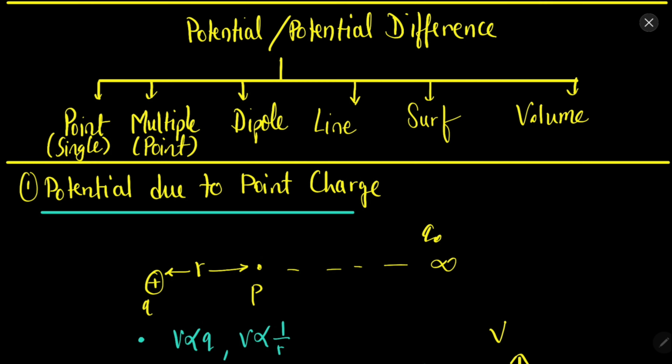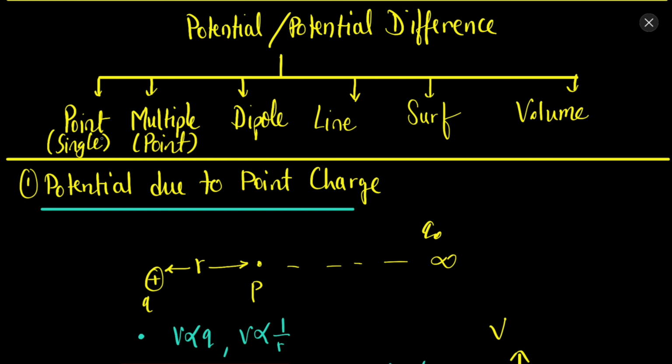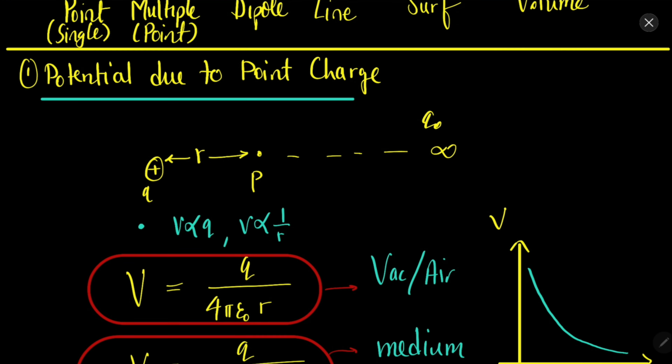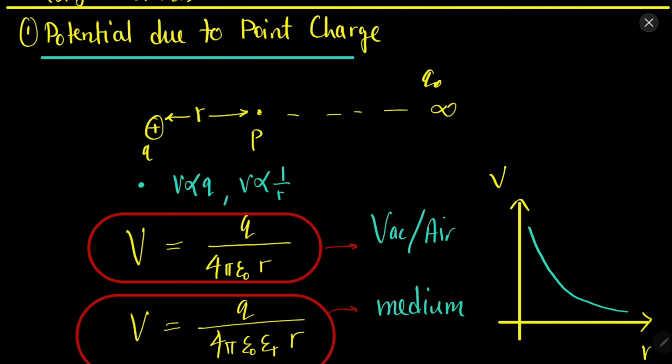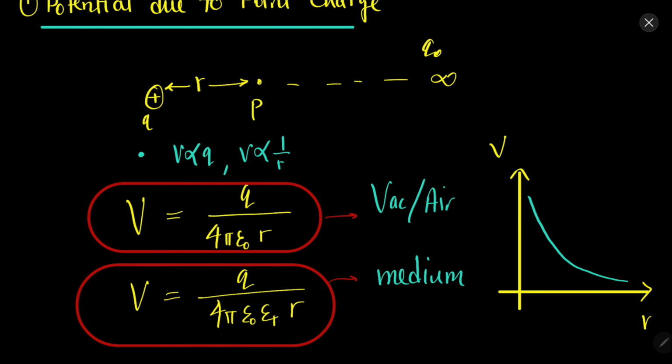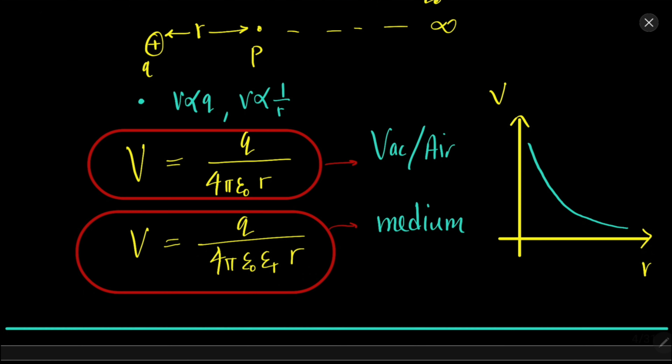Just like the electric field, we will find the potential or potential difference of a point charge, multiple charges, dipole, line charge, surface charge, etc. As we have discussed the point charge electric field, we will now discuss the potential of the point charge. It is observed that the potential of the point charge depends on the charge itself, charge q, and it depends on the distance between the source charge and the test charge. Again, the test charge serves the same purpose. So the potential due to q is q upon 4 pi epsilon naught r in vacuum, and in any medium it is q upon 4 pi epsilon naught epsilon r into r. Again remember, epsilon naught epsilon r is epsilon.